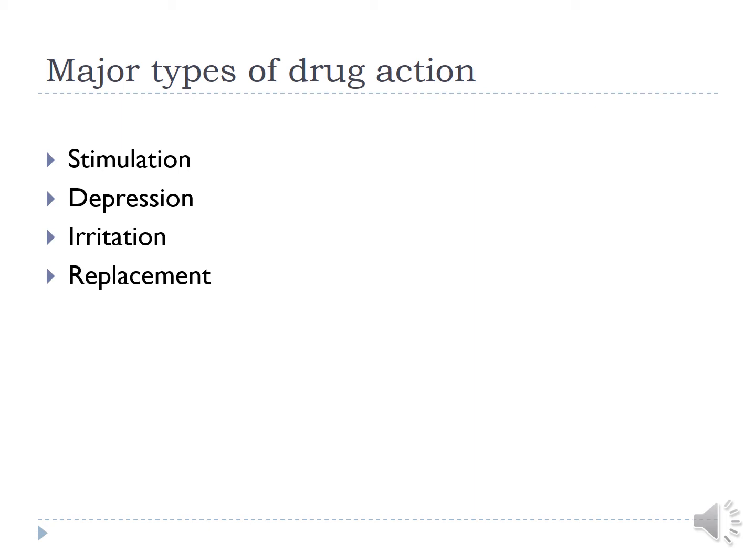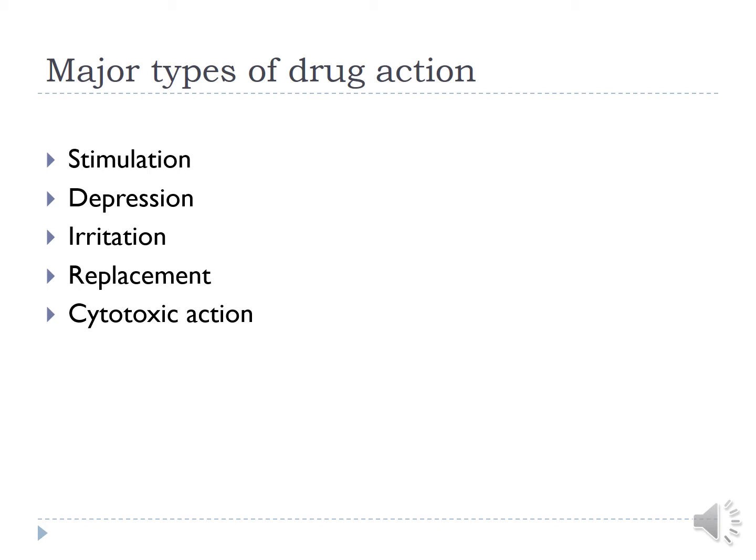So a drug can be given as a replacement, and sometimes a drug can produce a toxic action against specific cells, like bacteria or virus or any parasitic cell or any cancer cell, while producing minimum adverse effect on the host cell. So that is known as cytotoxic action. So these could be the broad or major types of drug action.